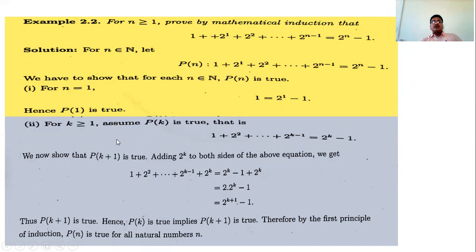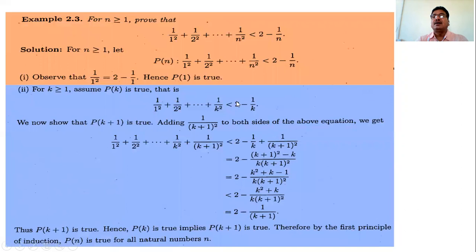And hence, what is the second step? Assume the result is true for n equal to k and show the result is true for n equal to k plus 1. And hence, by mathematical induction, we say Pn is true for all natural numbers. So these are some problems on mathematical induction. We will see the remaining problems of mathematical induction.